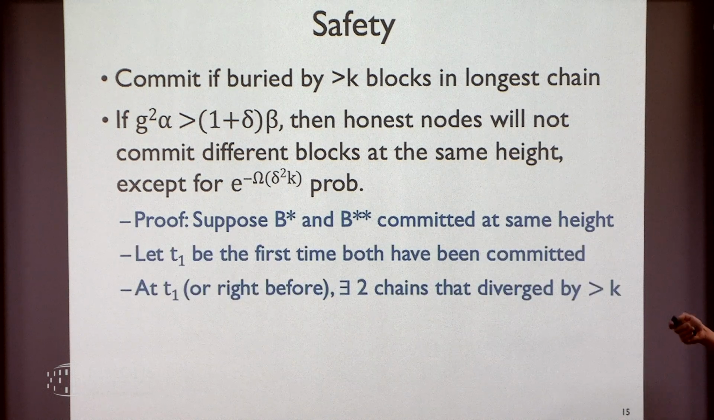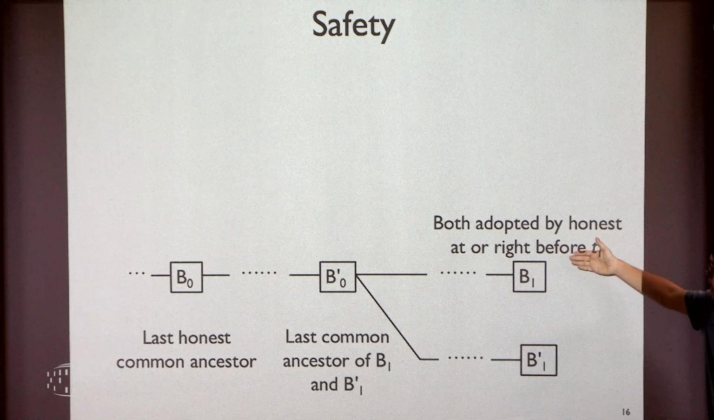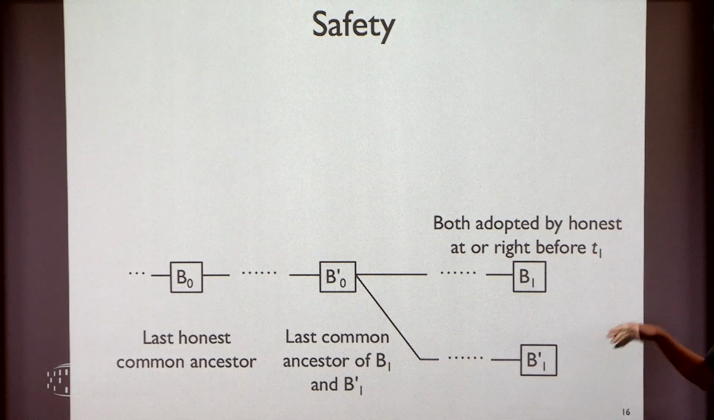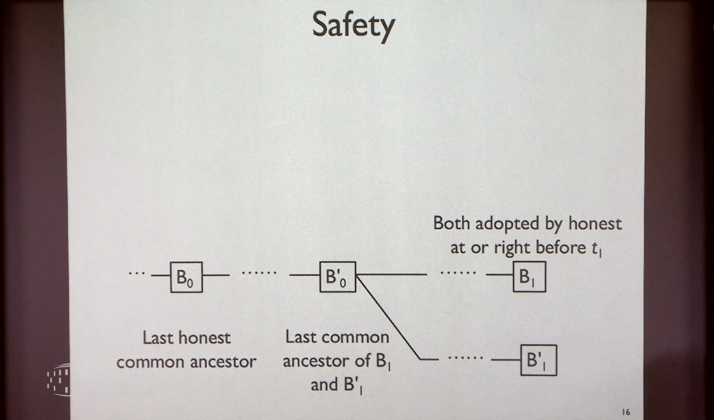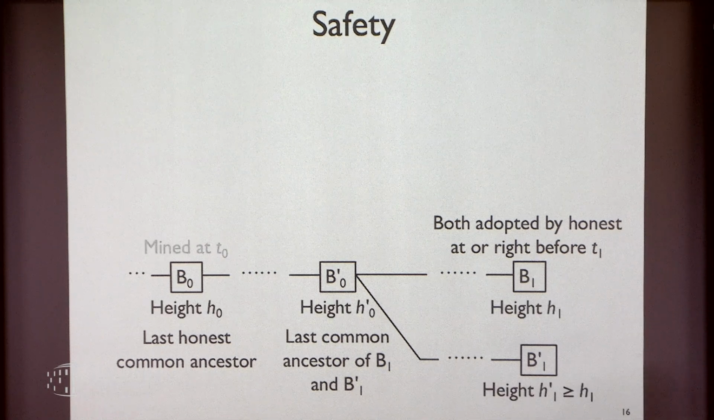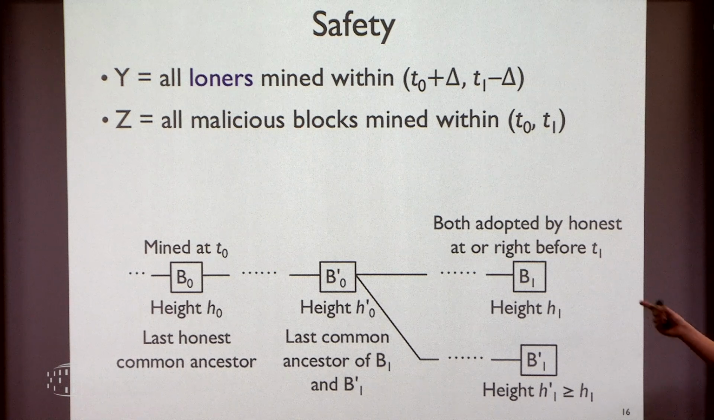I don't have time to go through this carefully, but essentially this is the situation we're analyzing. It's also in the GKL paper. If we violate safety, at some point we need to have two diverging chains that are length k or longer. I'm going to call B prime 0 their last common ancestor and B0 their last honest common ancestor. I'm going to mark their heights and when they are mined. Then I'm defining Y to be the set of all loners that are mined within this period, and Z to be all the malicious blocks mined within this period.